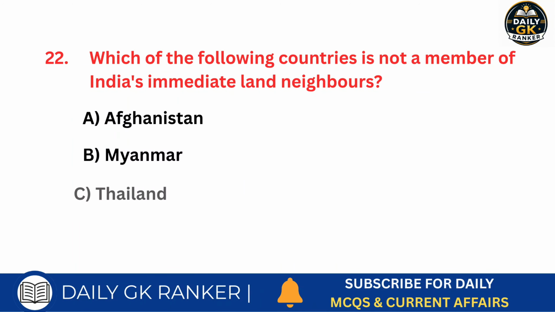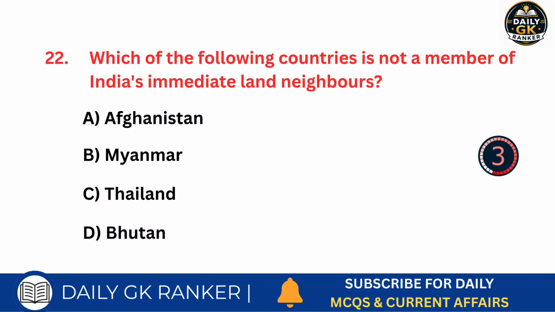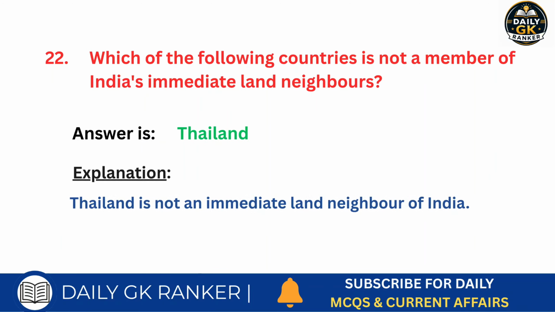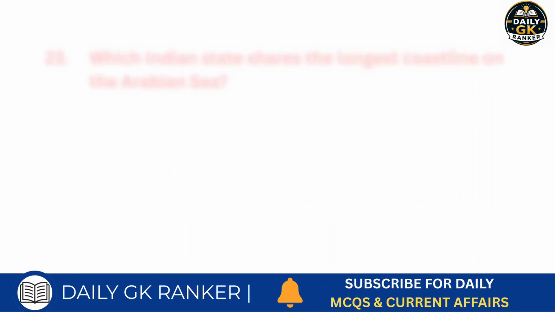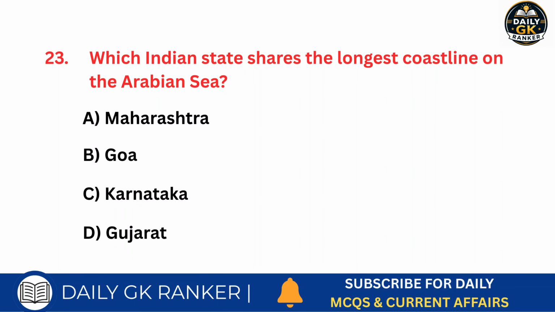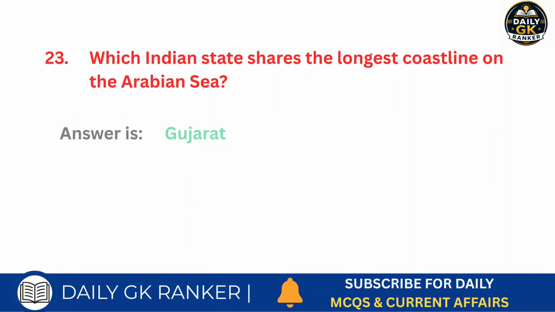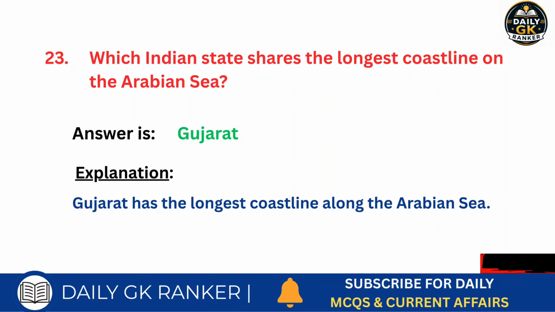Which of the following countries is not a member of India's immediate land neighbors? Answer is Thailand. Which Indian state shares the longest coastline on the Arabian Sea? Answer is Gujarat.